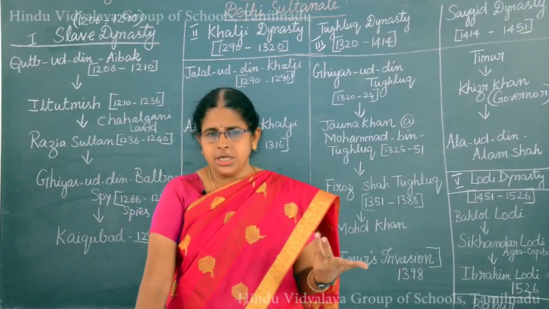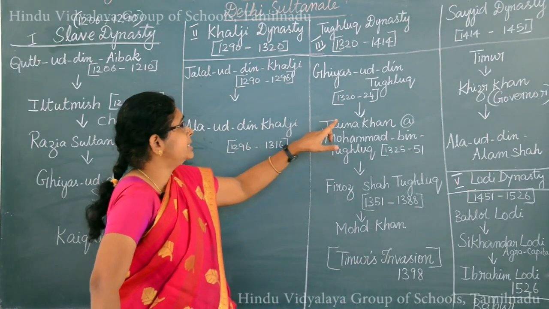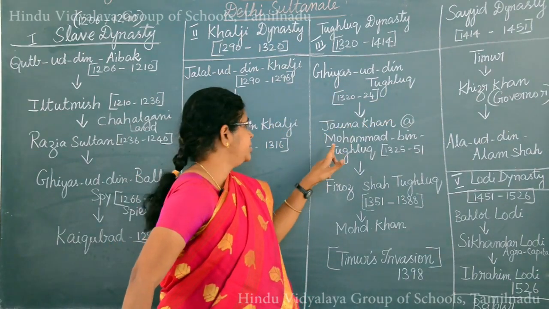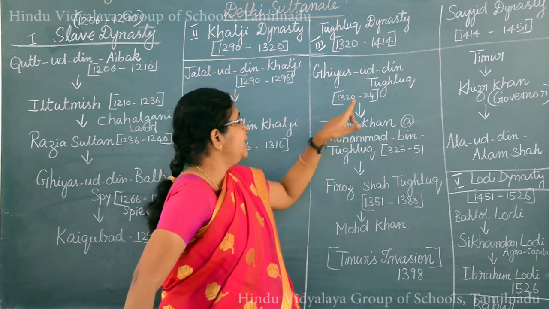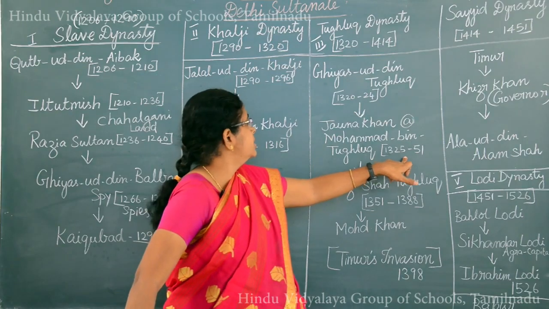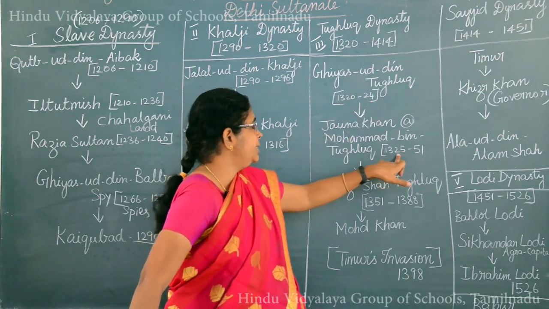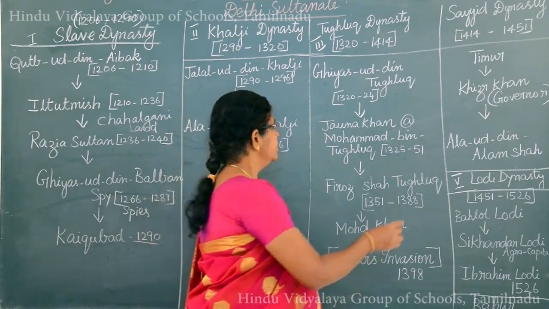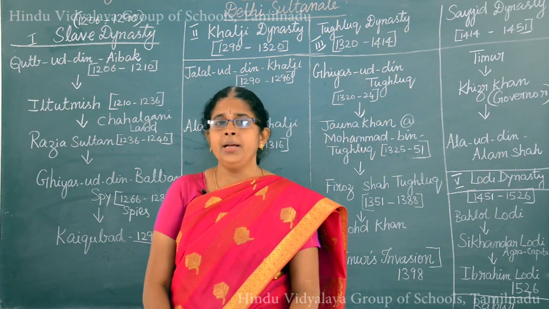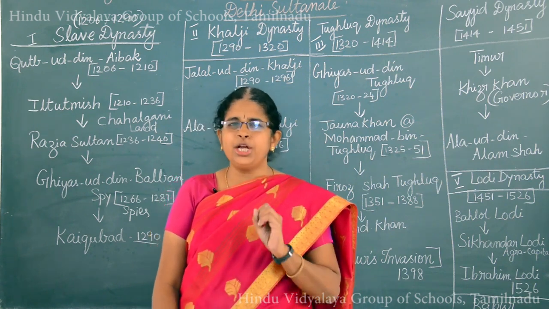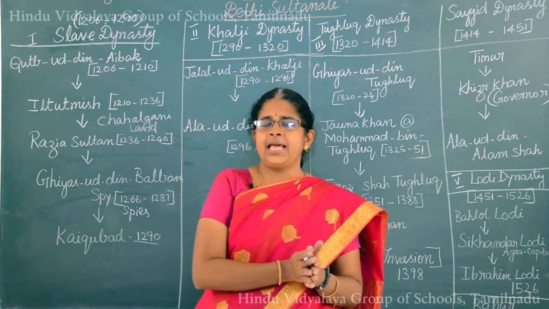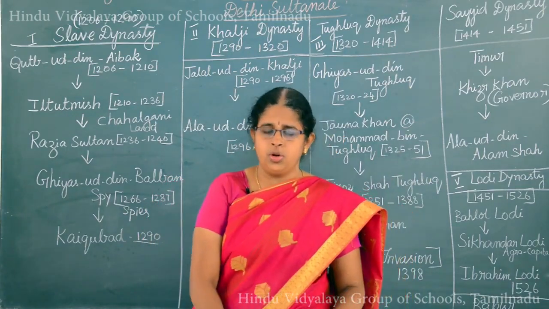Then this Juna Khan treacherously killed his father Ghiyasuddin Tughlaq, changed his name to Muhammad bin Tughlaq, and came to the throne in the year 1325. Within 4 years, he killed his father and ascended the throne in 1325. This Muhammad bin Tughlaq is said to be a learned man, but he was very cruel. During his time, he shifted his capital from Delhi to Daulatabad.